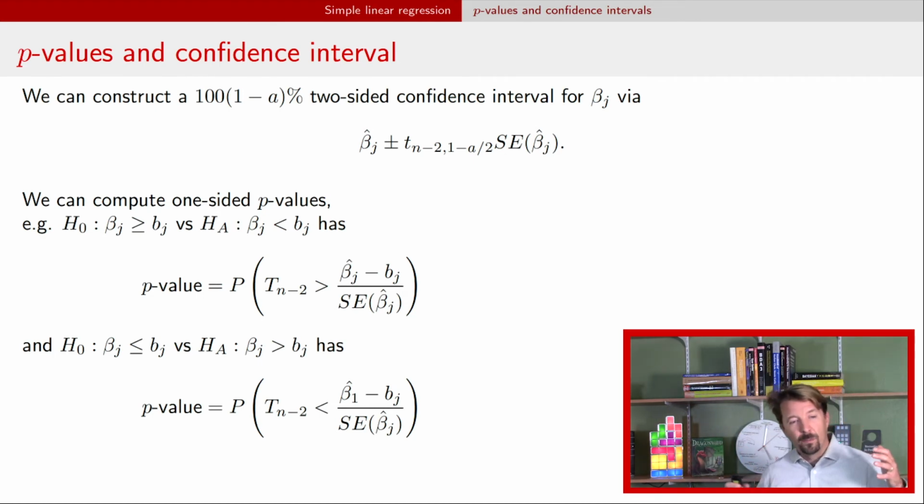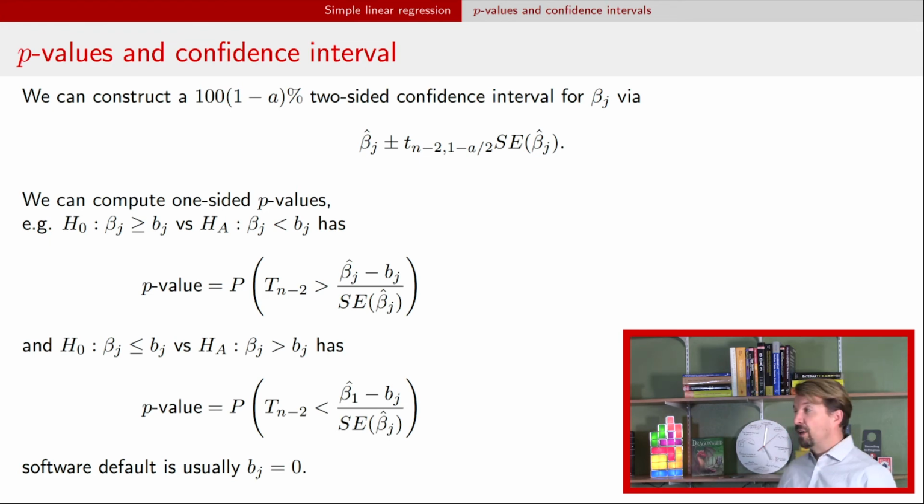Okay, so this is all to say that just like with the normal model, because a regression model is based on a normal distribution, there's a correspondence between credible intervals and confidence intervals and between posterior probabilities and p-values. I'm going to talk in a future slide about how to deal with two-sided p-values. That will certainly be important, but I'm not going to put it in this slide right here, or this video for that matter. Okay, so usually software defaults to showing you beta j being equal to 0, because usually that's related to a scientific question of interest.